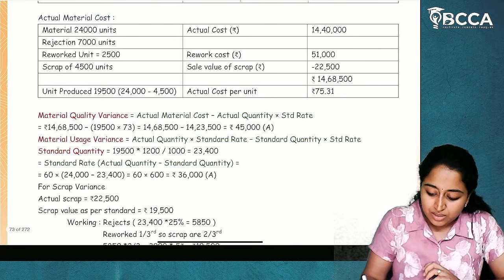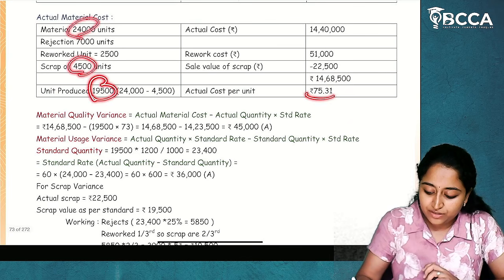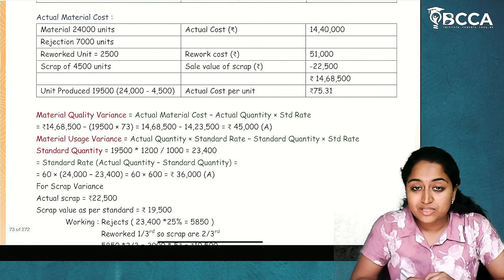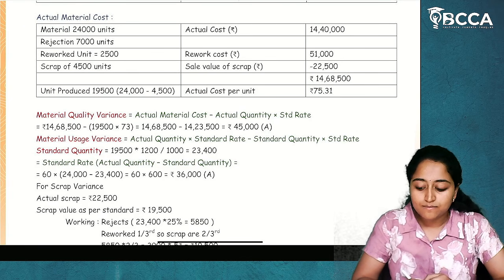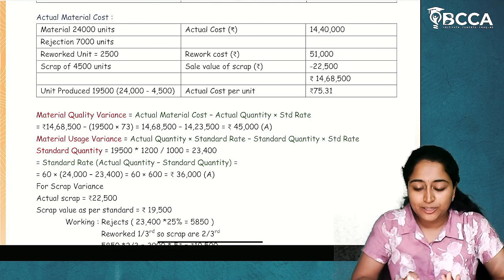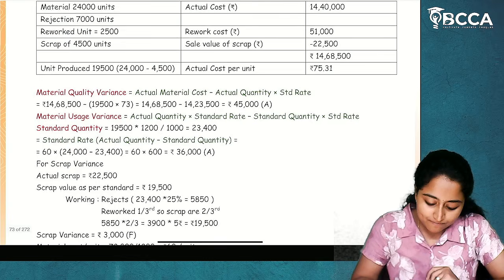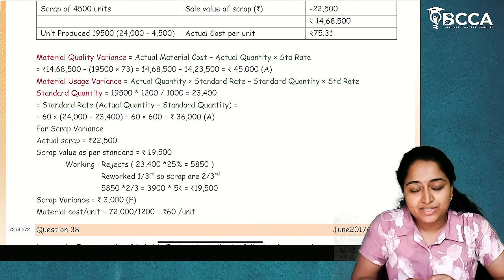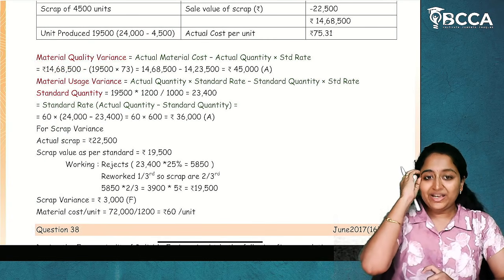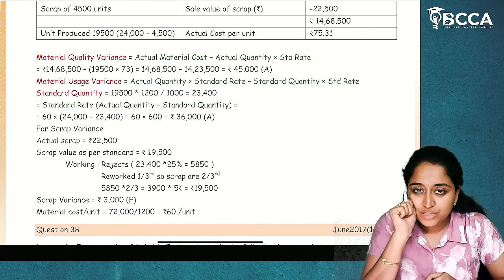Units produced. How much is the units produced? 24,000 minus 4,500, 19,500. This will be our actual cost per unit. So far, I hope everything is clear, because whatever is given in the question, we have written in the tabular format. That's it. Now, material quality variance. Now, we have to differ the quality here. Yes or no?